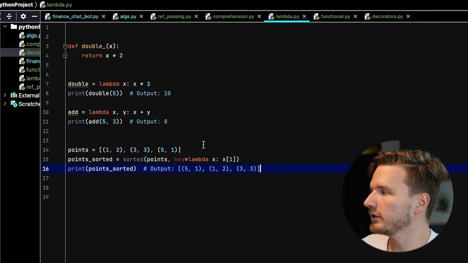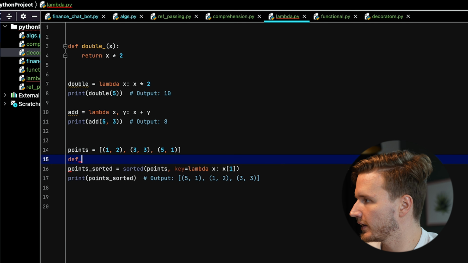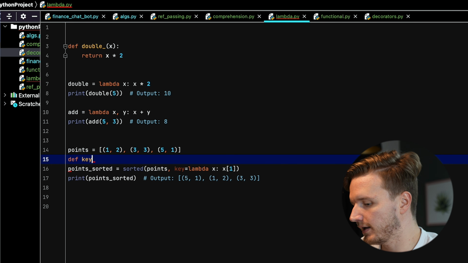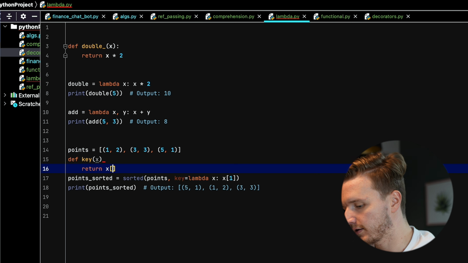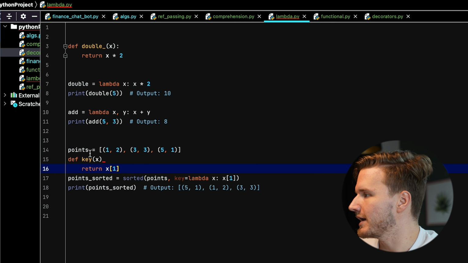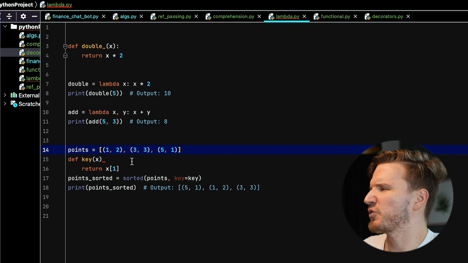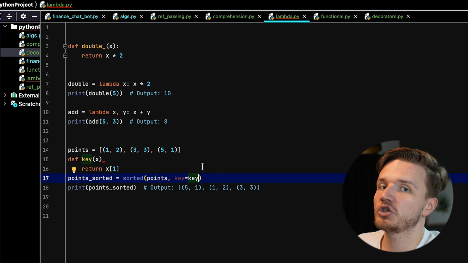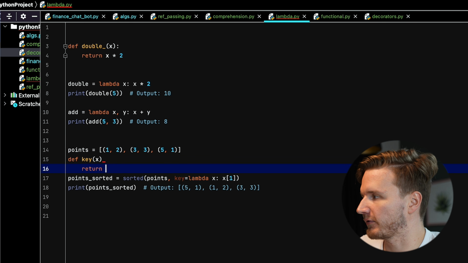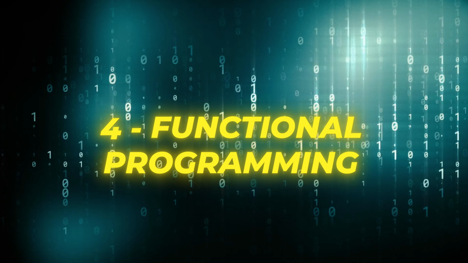Now what you could have done is define a function outside of it called, I don't know, key. You take in an x and then you return x[1]. That would be the same thing, and then we could just set this like this. But that would be quite verbose. We might not want to define this function when we literally just need it in this one place inside of this sorted function. So those are lambda functions, which are going to be very useful in the next concept that we are about to talk about, which is functional programming.